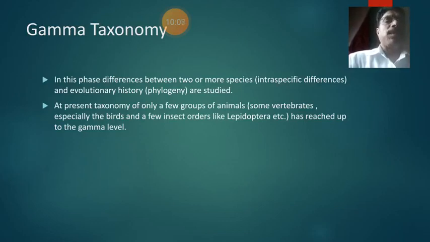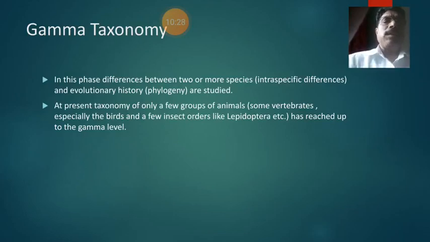That type of character is useful. At present, the taxonomy of only a few groups of animals, especially birds and a few insect orders like Lepidoptera, has reached up to the gamma level.